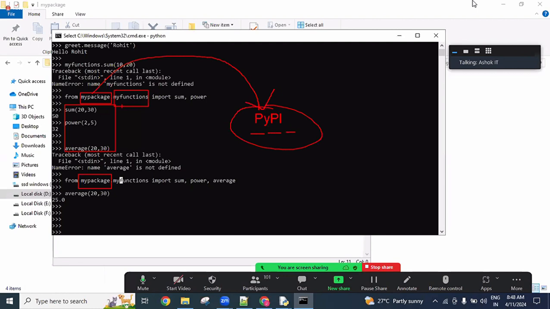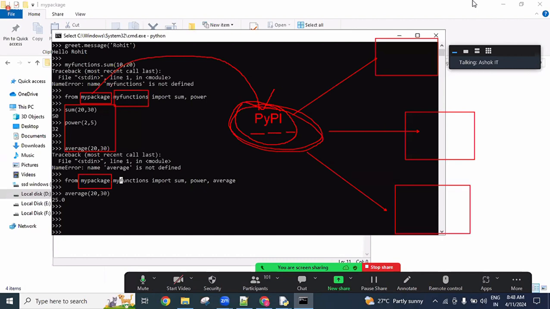The modules which are registered with the Python Package Index, other people can also access on their machines using the pip command. They can install and use it, guys.